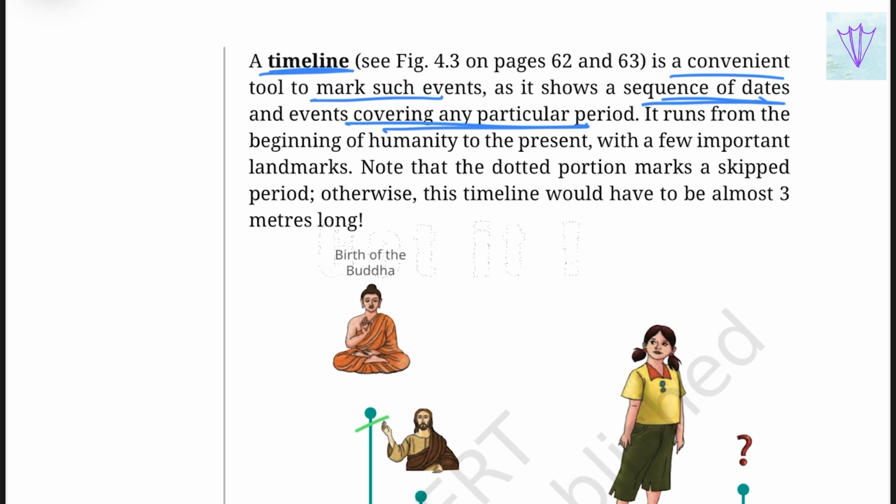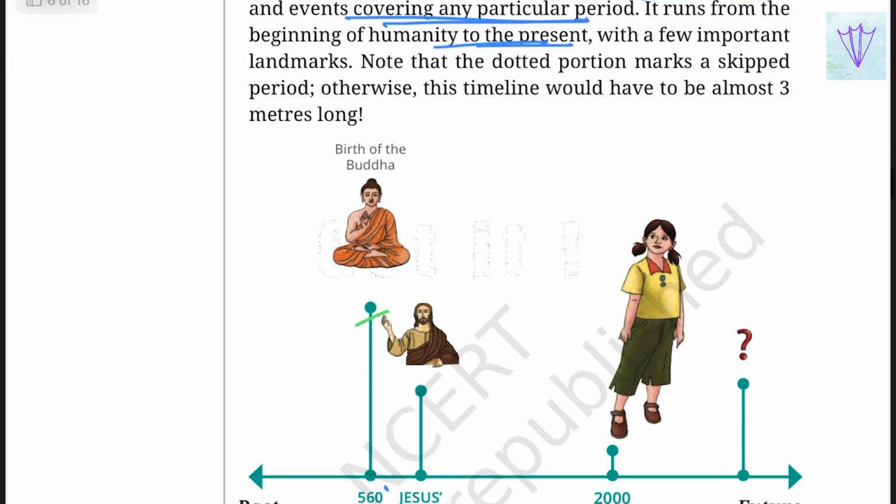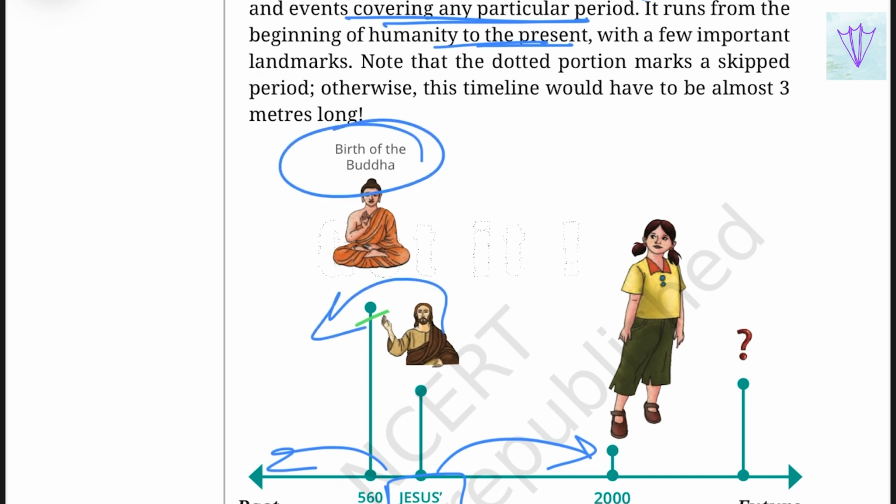It runs from the beginning of humanity to the past with a few important landmarks. Suppose this is a particular timeline where we can see the birth of Jesus Christ, and events after and before that. By simply looking, we can understand that Gautam Buddha was born before Jesus Christ.